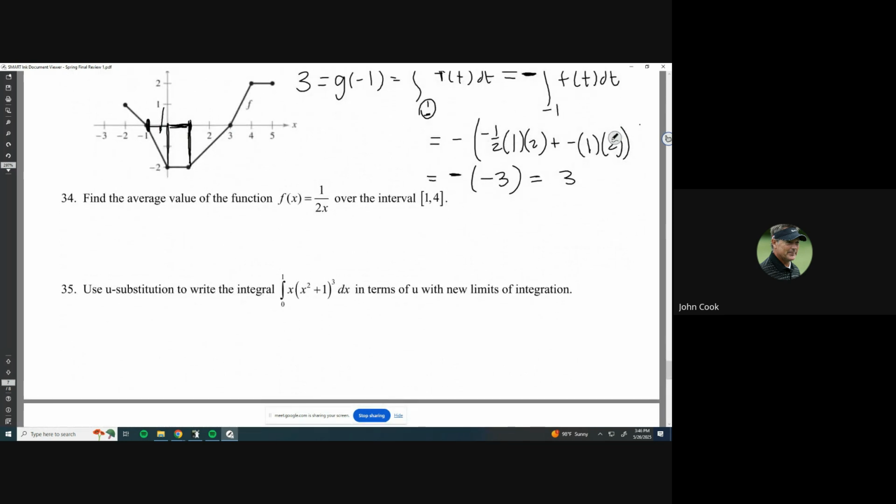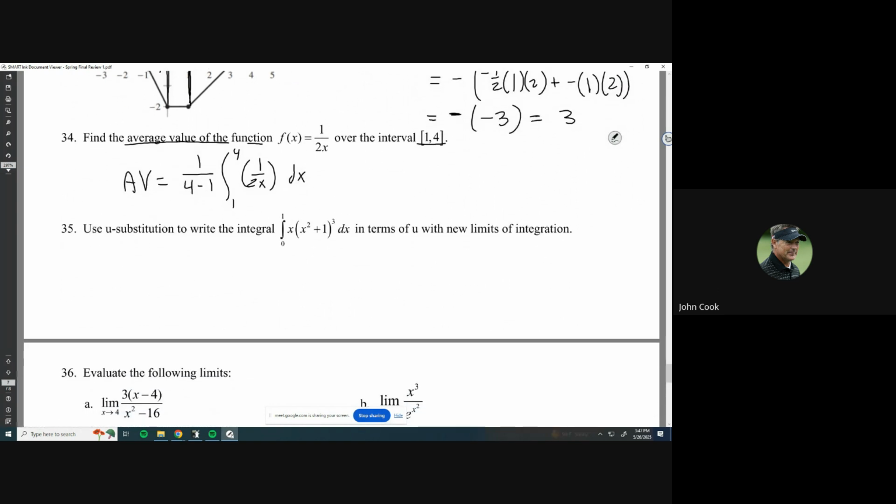Last couple problems on this video. 34. Find the average value of the function f of x is equal to 1 over 2x over that interval. Average value of a function is just a formula. Average value looks like this: it's 1 over b minus a, and then the integral from a to b of f of x dx. Okay, so just plug that stuff in. So the function that we're talking about is 1 over 2x. And then the bound is the interval, 1 to 4. So 1 is a, 4 is b. And then just let your calculator do the rest.